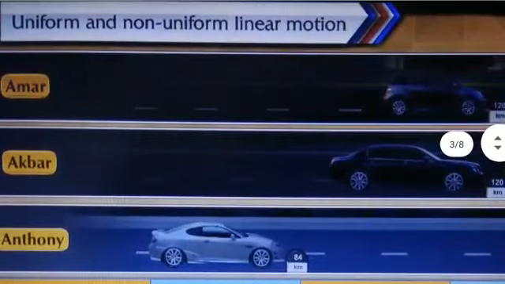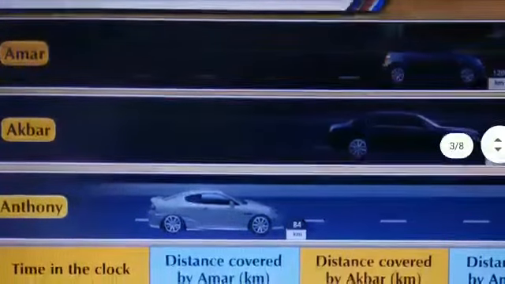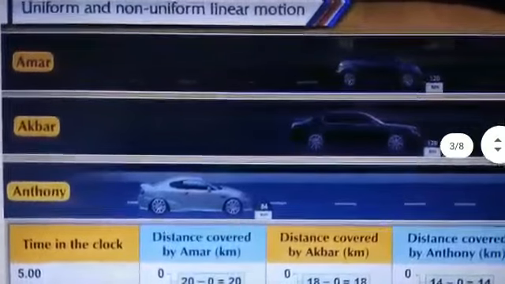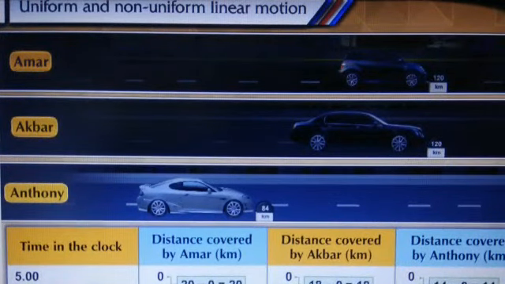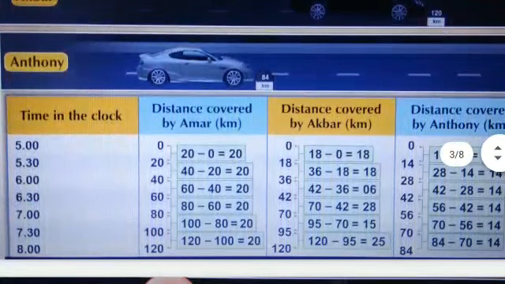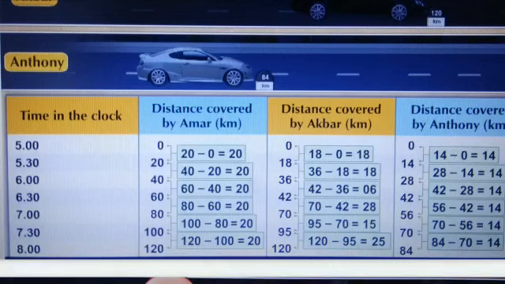The title of the concept is Uniform and Non-Uniform Linear Motion. Amar, Akbar, and Anthony are traveling in their own cars with different velocities. What is shown in this other table? Distance covered by Amar in the first half hour is 20 km.